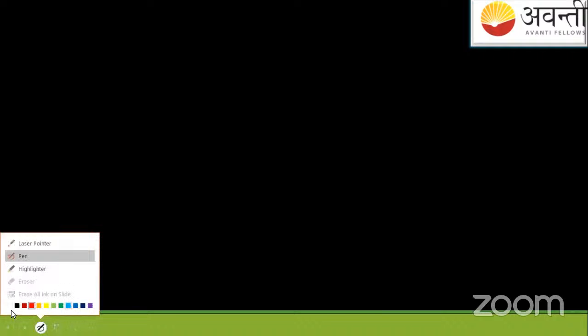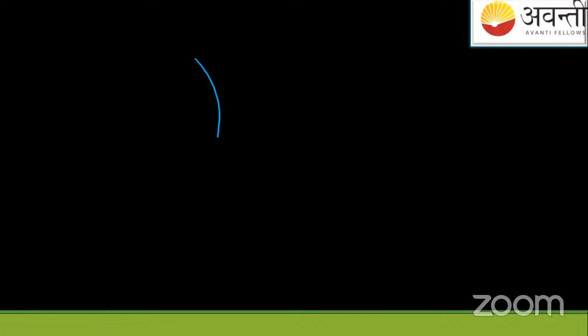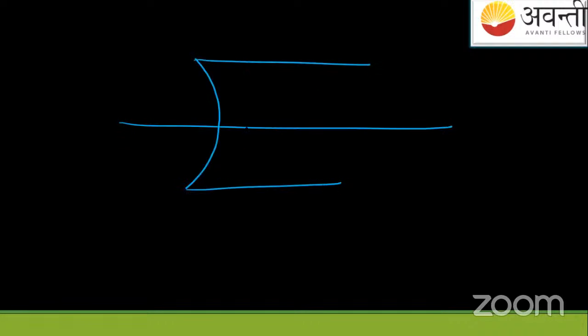Okay, I'm solving. Please be focused here on the slides so you can check how you approached. Simple question. Very simple question. Refracting surface is like this. Object is placed here at 5 centimeters from this center point.